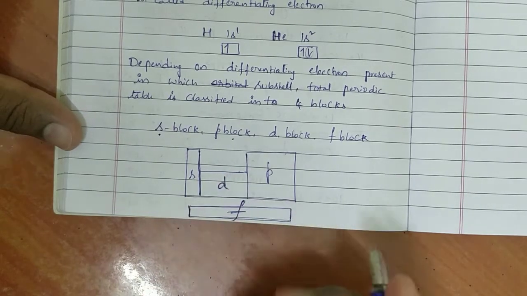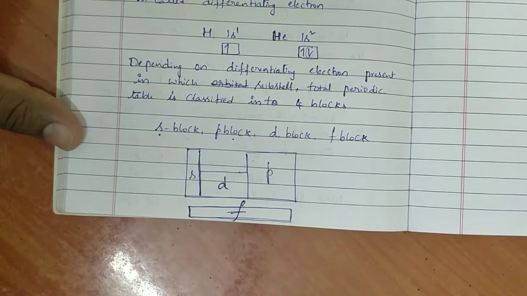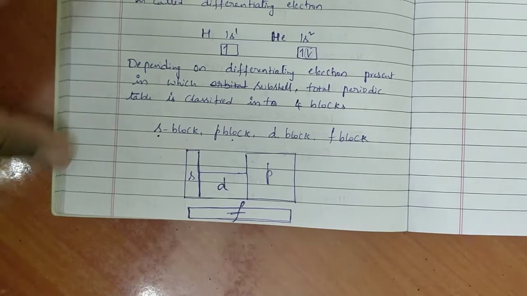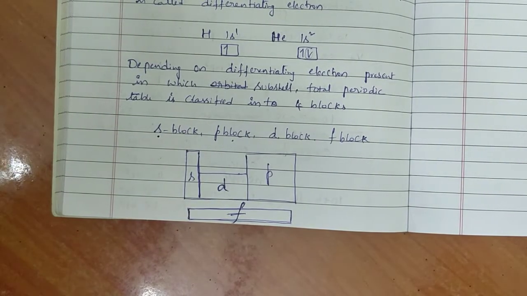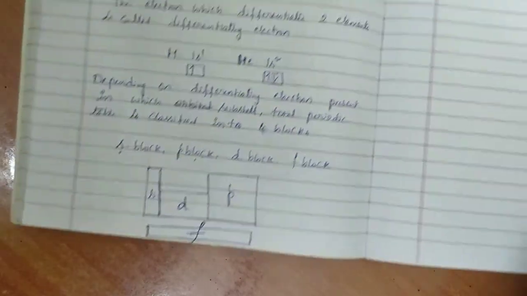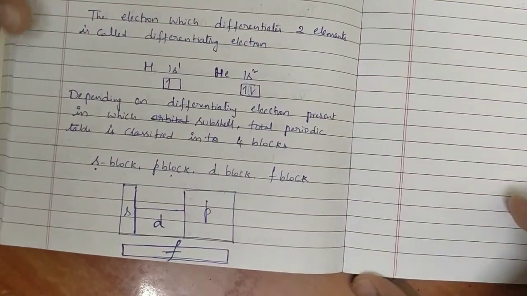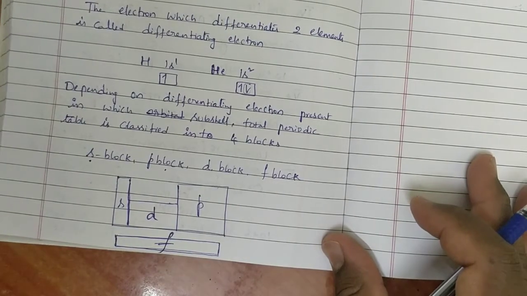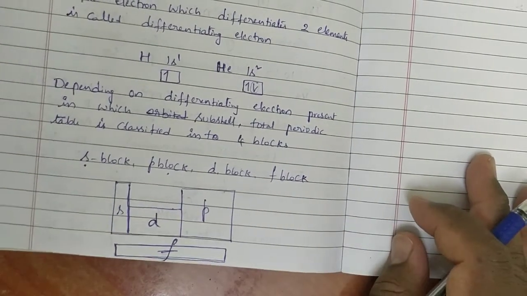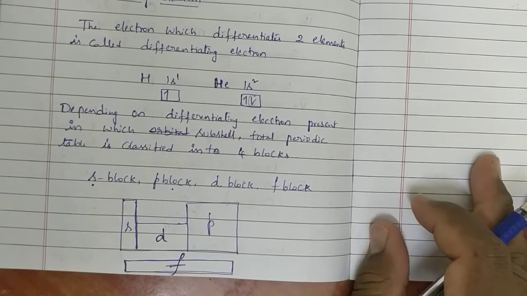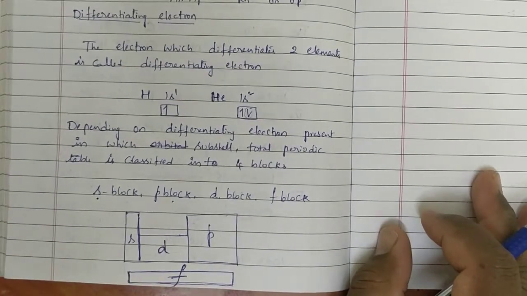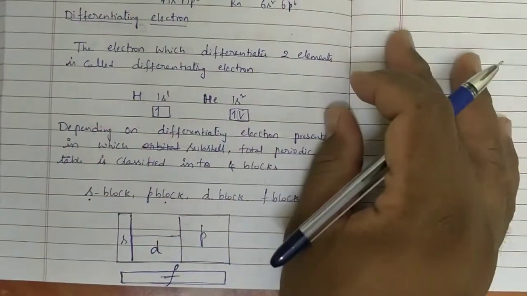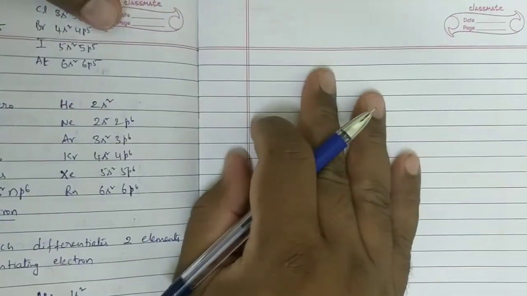Now we will see the information block wise. Let us start with S block.